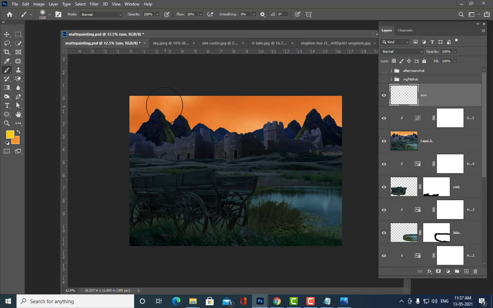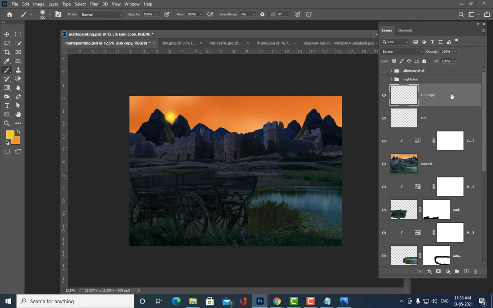Where are we going to keep that? We'll keep it over here. Okay, we'll keep the sun over here. We can actually increase the flow, and we can keep a screen blending mode, so that it looks a little bit bright. Okay, is it clear, all of you? Yes. See, can you see that? Now the sun is yellowish in color. If you want more brightness, you can duplicate it. See, now it is more bright.